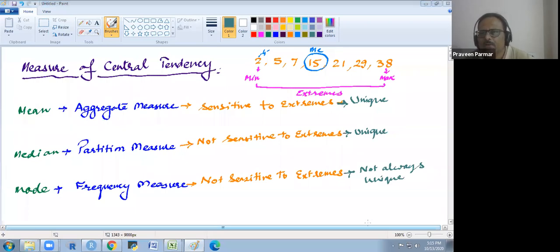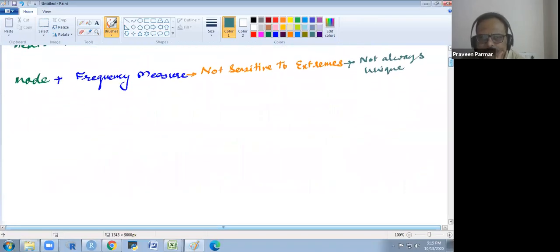So we have to understand why we have taken this sensitivity to extremes. Whenever we get some data, there is some noisiness in the data. We may have some outliers, and we may have some missing values also in our data. Does that make sense to you? And what is the meaning of outliers? Can someone say the meaning of outliers?